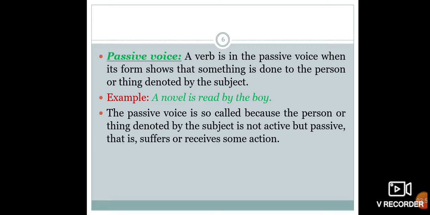Passive voice. A verb is in the passive voice when its form shows that something is done to the person or thing denoted by the subject. Look at the example. A novel is read by the boy. The passive voice is so called because the person or thing denoted by the subject is not active but passive, that is, suffers or receives some action.